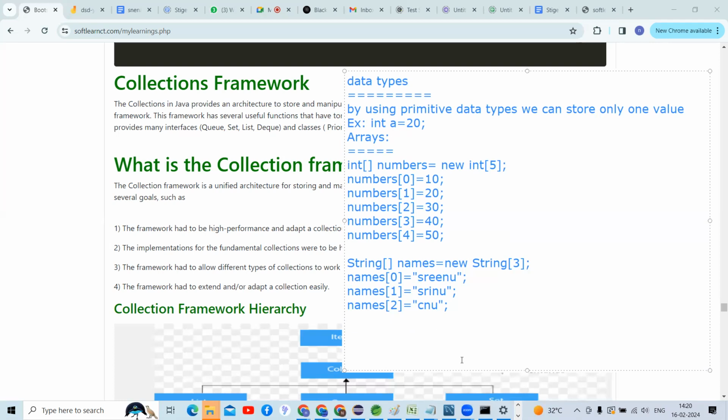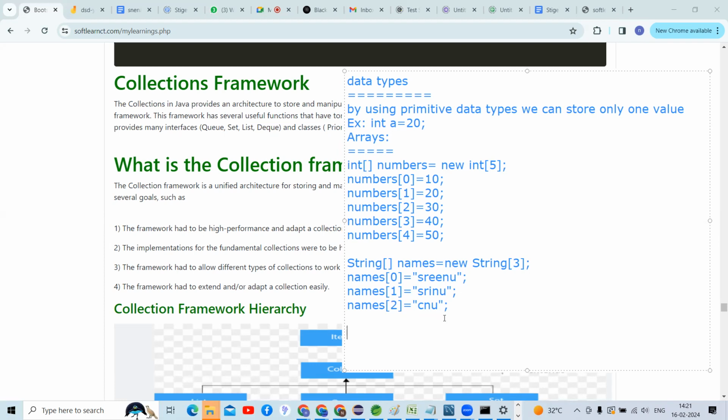Collection framework. Yeah, if we don't want to give the array size, and if we don't want to store as homogeneous data, and if we don't want to store data based on index position, and if we want to store multiple data at a time, then we can go for the collection framework, right, guys? So we should go through the collection framework. Are we getting it now, guys? Yes, sir.